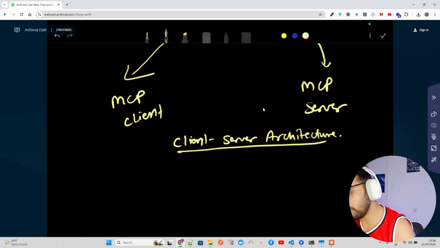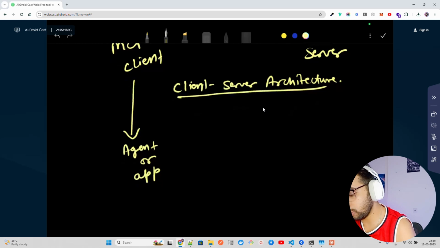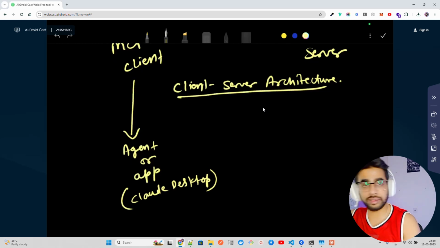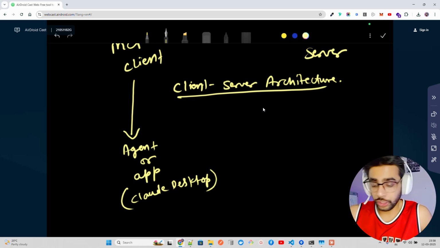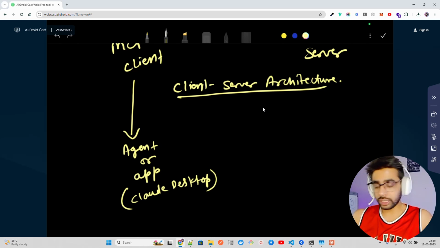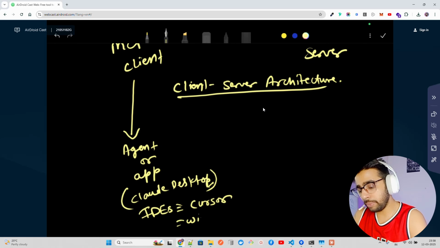Now, an example of an MCP client is an agent, or it can be an app. In the example that we just saw, it can be Claude Desktop. So Claude Desktop becomes your client. That's basically a host that helps you do some kind of task, and we're going to talk about it. You can also use any IDE like Cursor, for example. We are of course going to use Windsurf and Cursor in the upcoming videos in this playlist. But yeah, this is an MCP client.